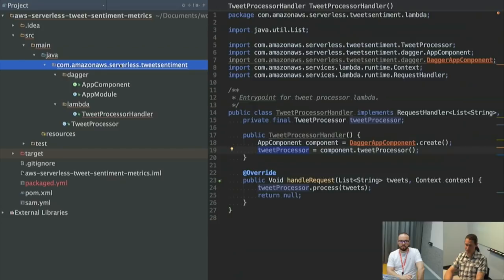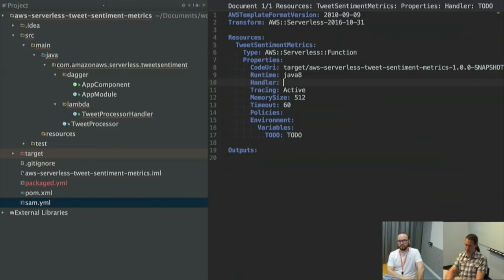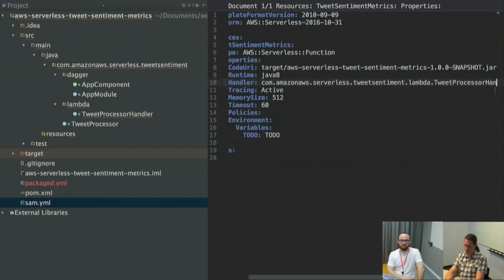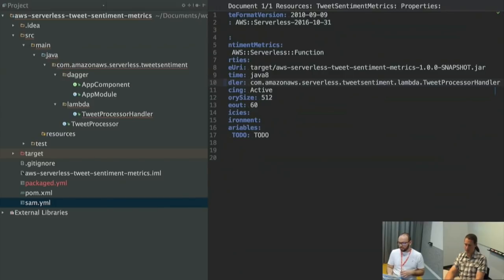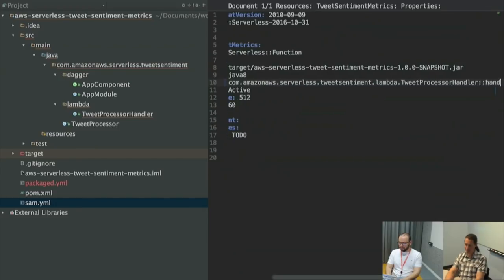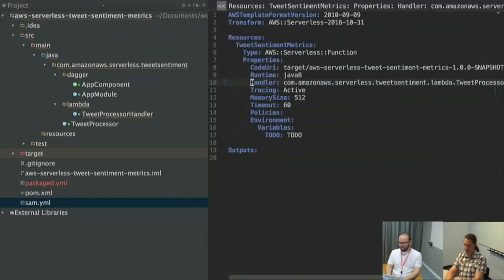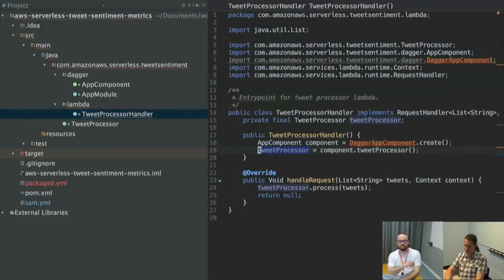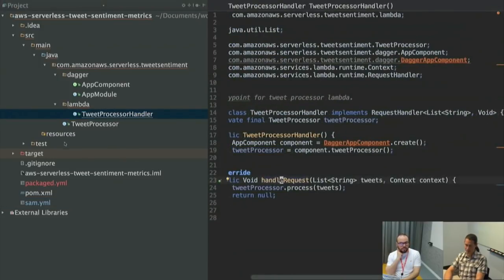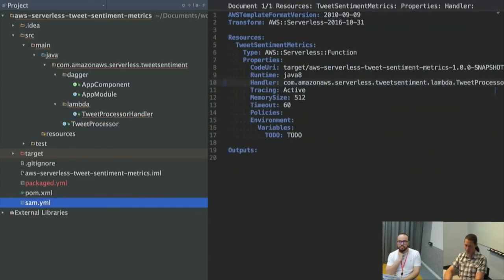So the way to reference a Java package is that we actually have to put the full class name to the request handler. Let's see if I can type. Processor handler. Yep. So we put the full name of the class, and then we have to do a colon and then the method to call, handleRequest. If you look in here, it's called handleRequest. Nice. So that's what I'm typing in my SAM template.